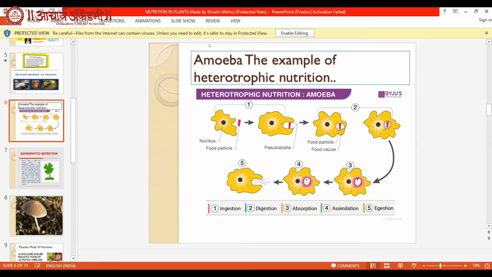As we have discussed heterotrophic mode of nutrition, amoeba is the best example to explain it. The steps involved during digestion in amoeba are ingestion, digestion, absorption, assimilation, and egestion. As can be observed in the picture, pseudopodia capture the food and the food particle is taken inside. The food is properly digested and then the unwanted substances are thrown outside.